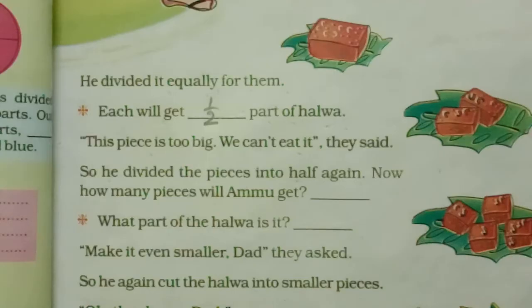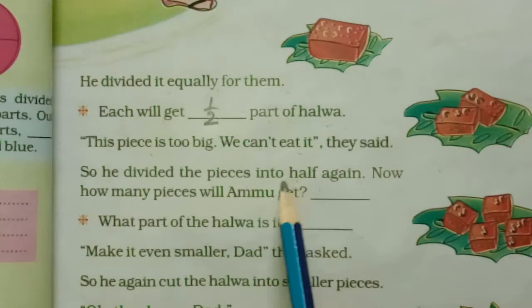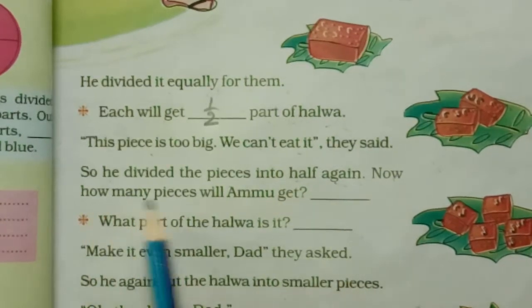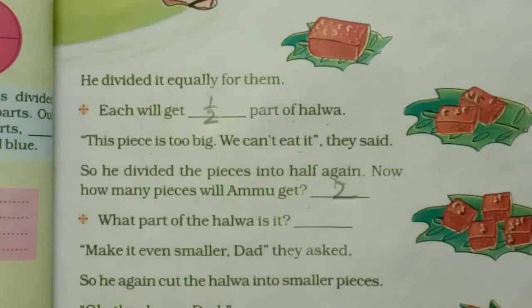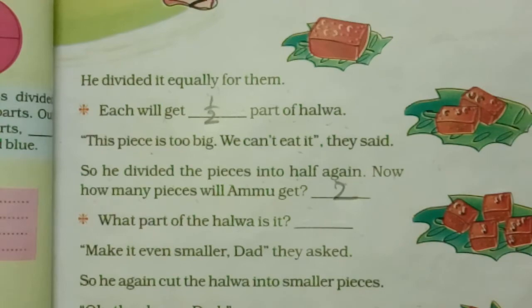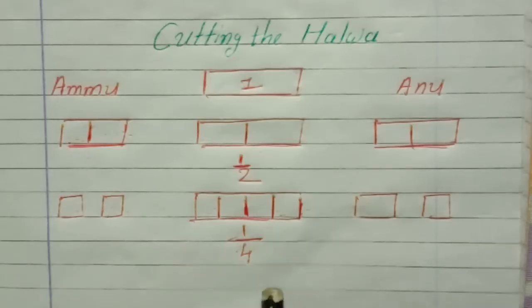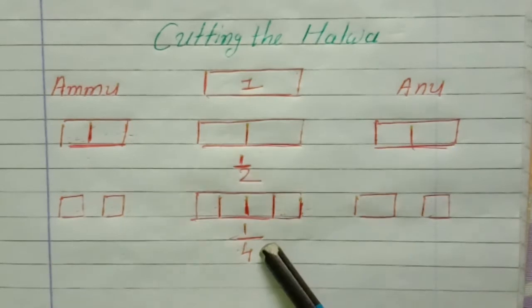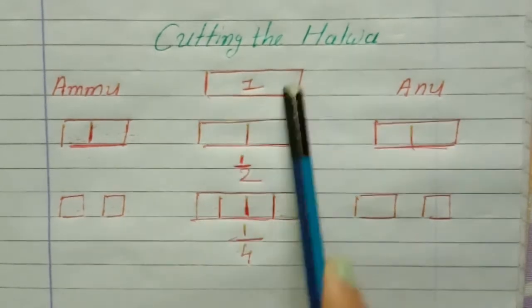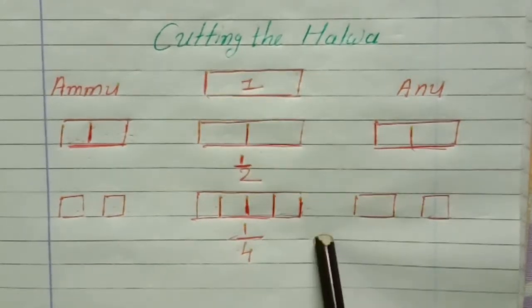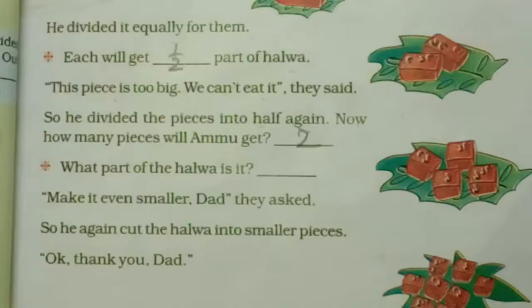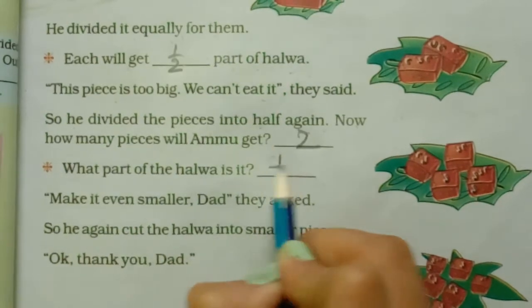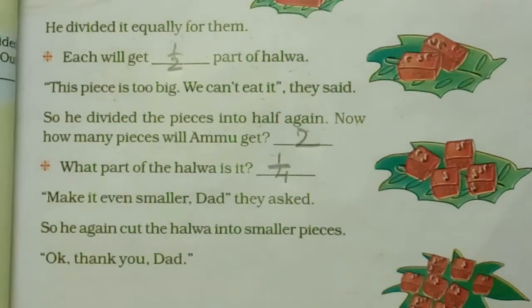Now, so he divided the pieces into half again. Now how many pieces will Amu get? Amu gets 2 pieces. And what part of the halwa is it? Let's see. It is the 1/4 part of the halwa. Main halwa 1 piece, उसके 4 part के. So this is the 1/4 part of the halwa. So let's write in the textbook. It is 1/4 part of the halwa.